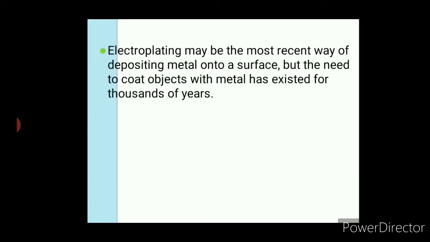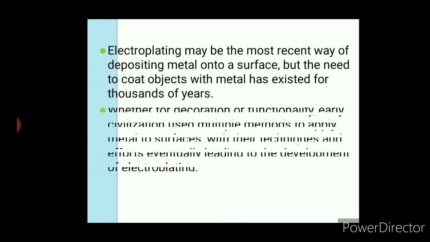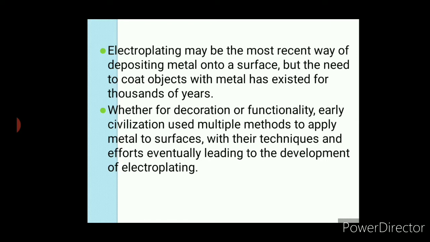Electroplating may be the most recent way of depositing metal onto a surface, but the need to coat objects with metal has existed for thousands of years. It may appear that these technologies are recent, but from ancient days, people have been trying these methods to protect metal. We have evidence for that. Whether for decoration or functionality, early civilizations used multiple methods to apply metal to surfaces, with their techniques and efforts eventually leading to the development of electroplating.